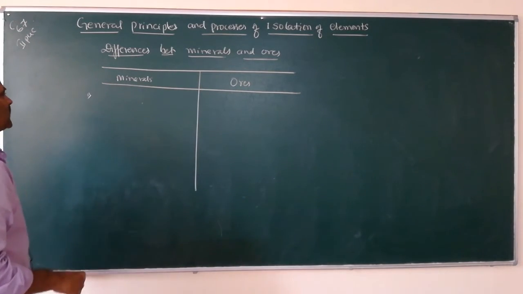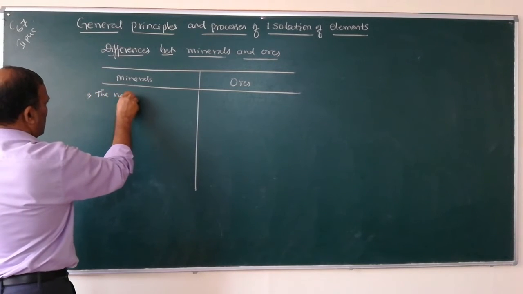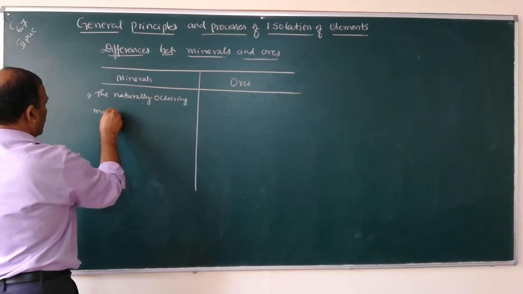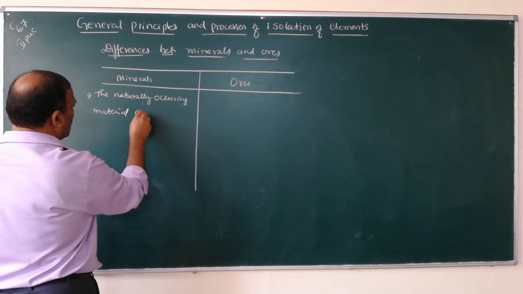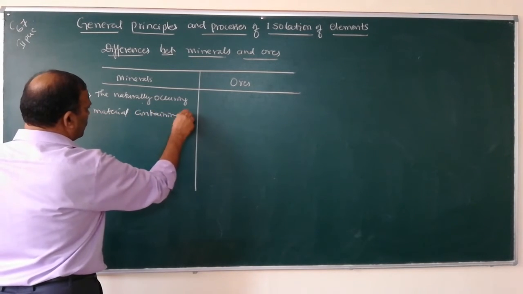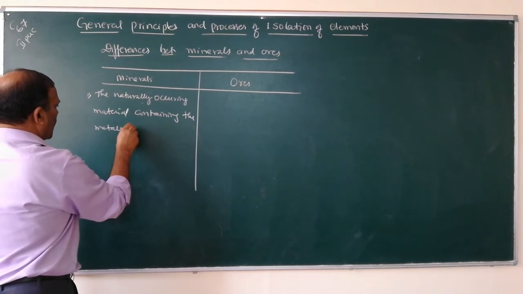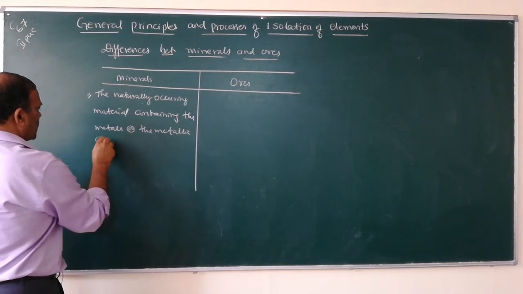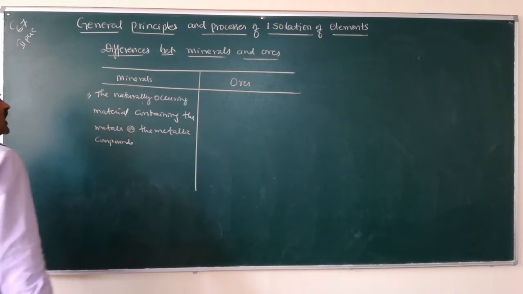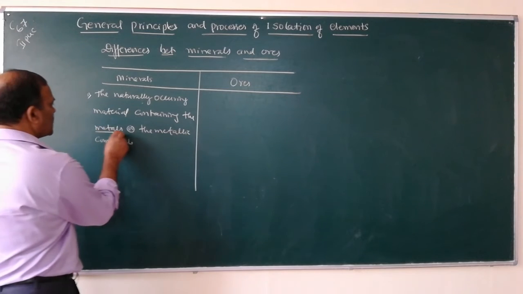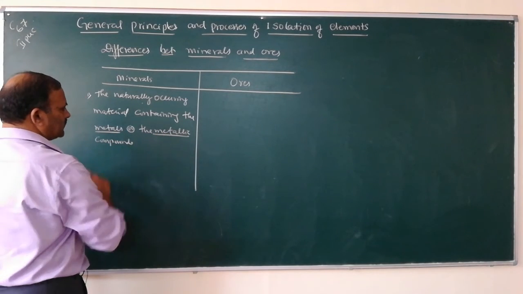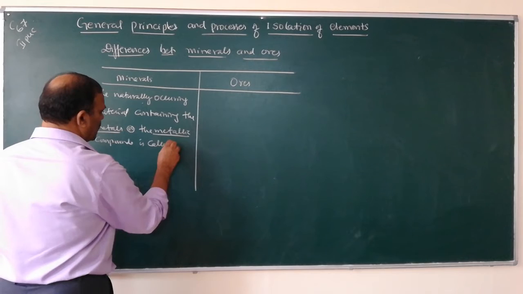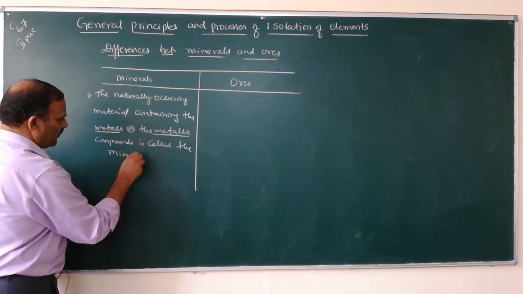What is the definition of mineral? Naturally occurring material containing the metals or the metallic compounds is called the mineral.